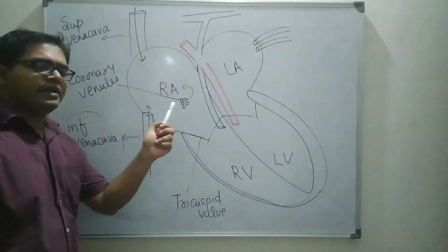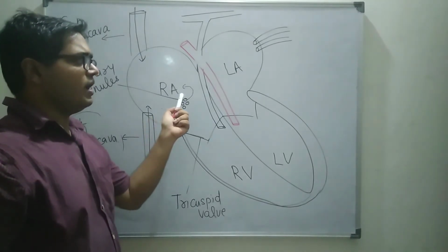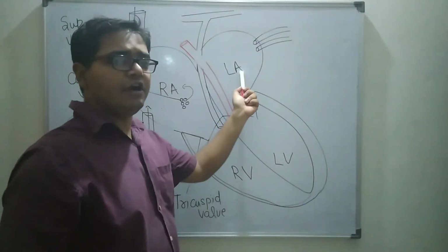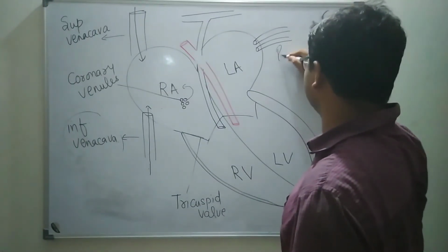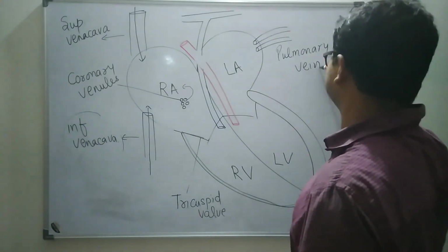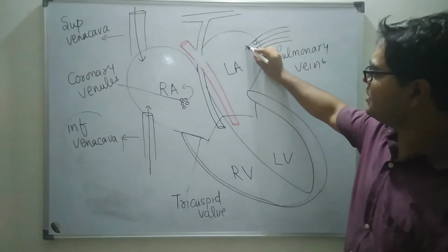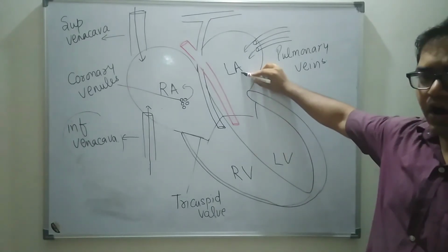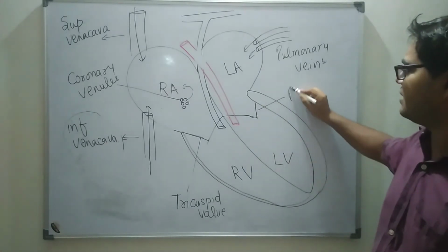And simultaneously, when the filling was going on in the right atrium, the left atrium was getting filled with oxygenated blood from the pulmonary veins. Pulmonary veins were bringing oxygenated blood into the left atrium. At the time of filling of the left atrium, the bicuspid valve was closed. This is the bicuspid valve.